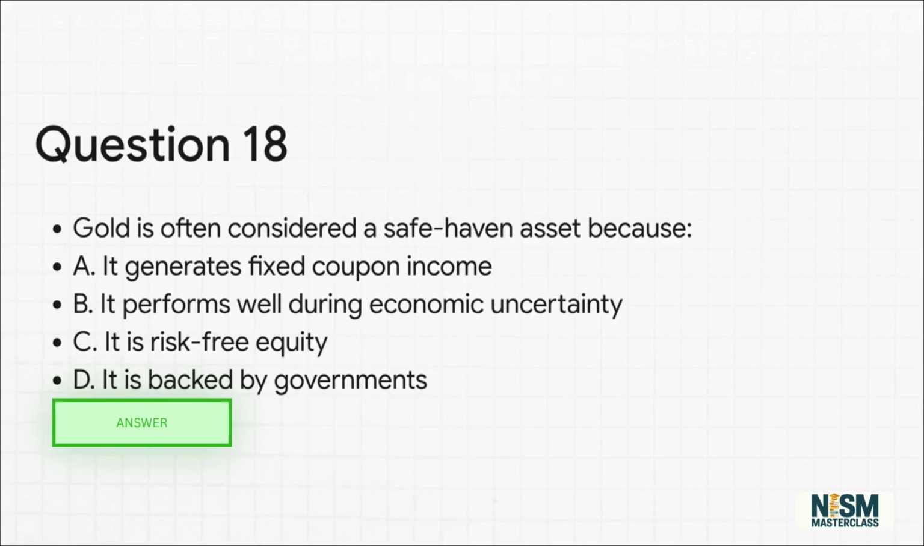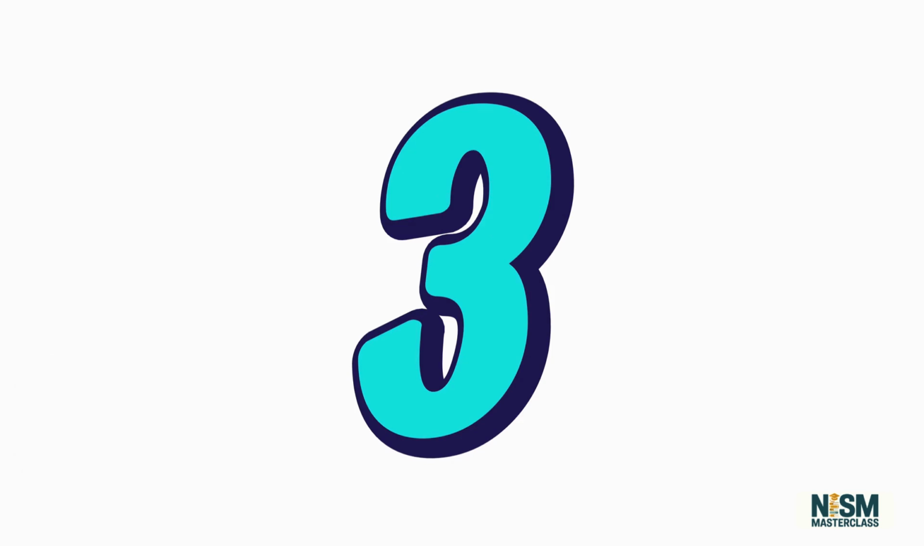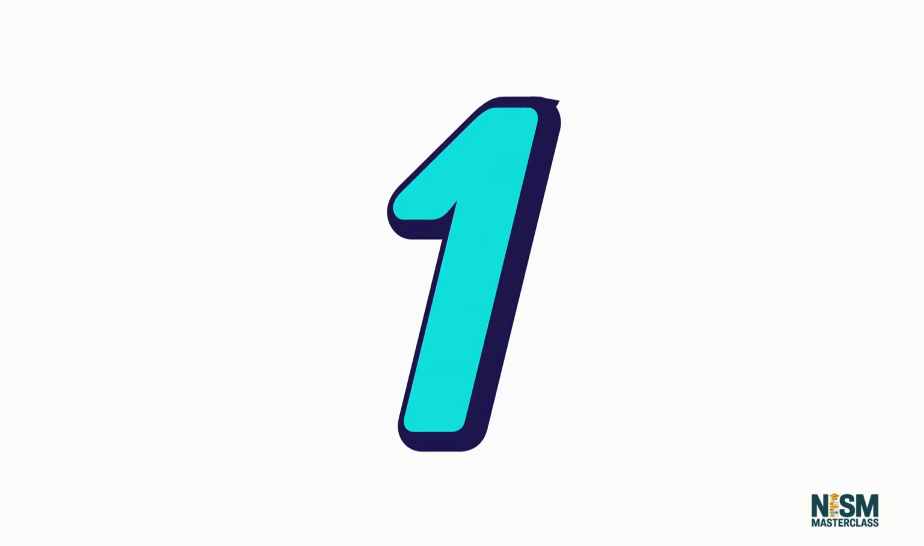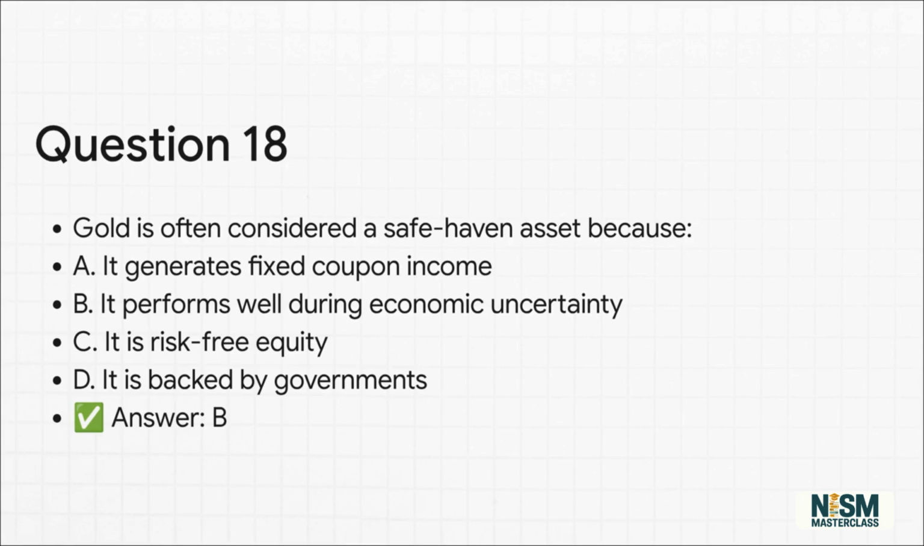Question 18. Gold is often considered a safe haven asset because A. It generates fixed coupon income. B. It performs well during economic uncertainty. C. It is risk-free equity. Or D. It is backed by governments. Pause now if you need more time. The correct answer is option B.